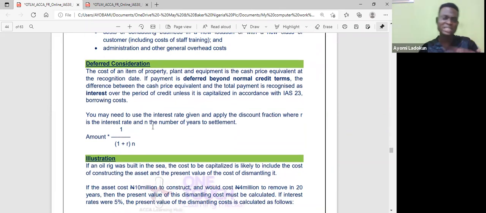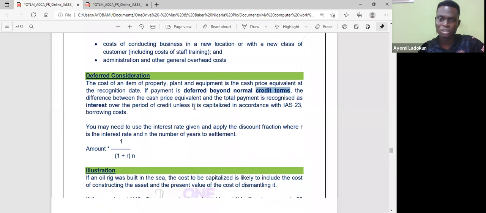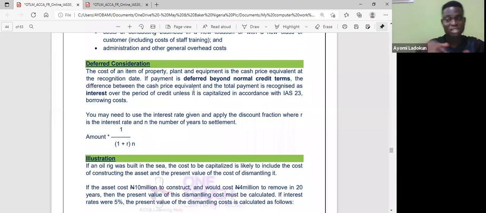So now, deferred consideration. What does it mean? You must have seen this in group accounting. Deferred means I will pay in future. I try to defer, probably because I was given some credit. So all you need to do, if you need to recognize the amount, is to discount to present value. Then use a formula for that. Can you remember your formula? 1 plus r raised to power minus n. Or you'd say 1 over 1 plus r raised to power n. So it depends on whichever one you want to adopt.